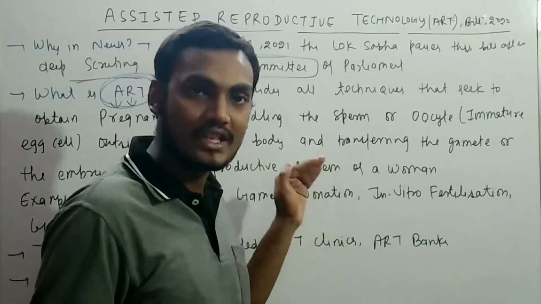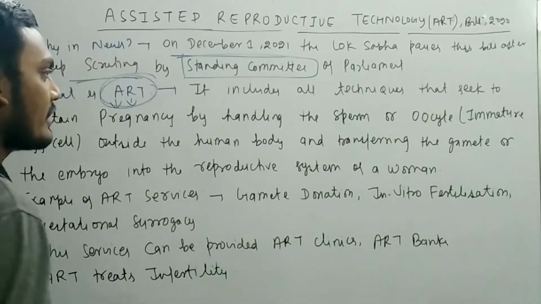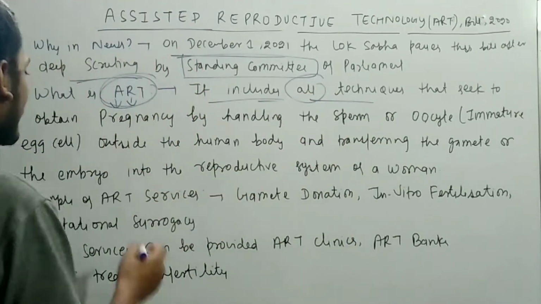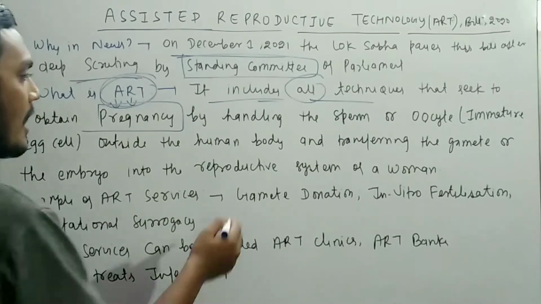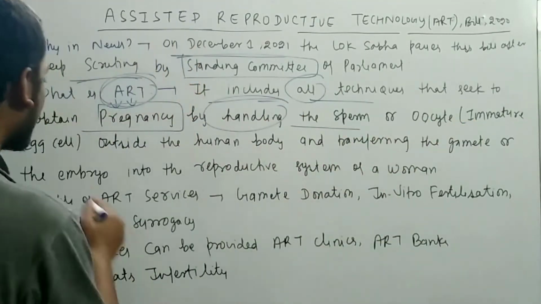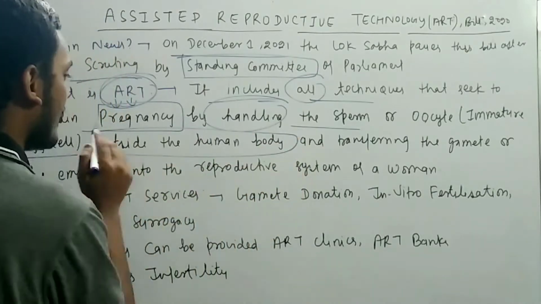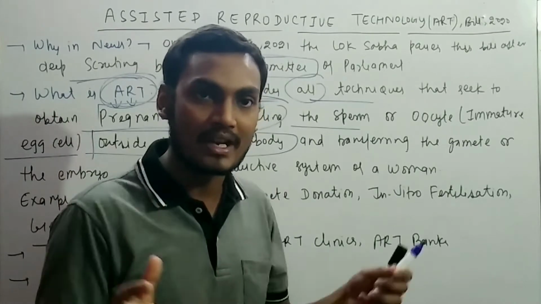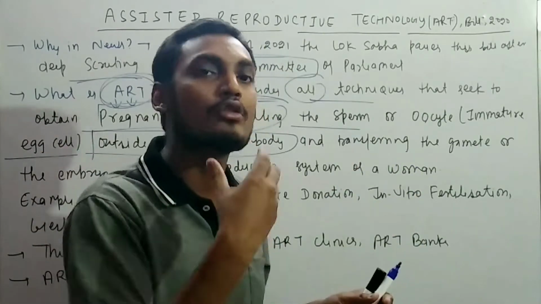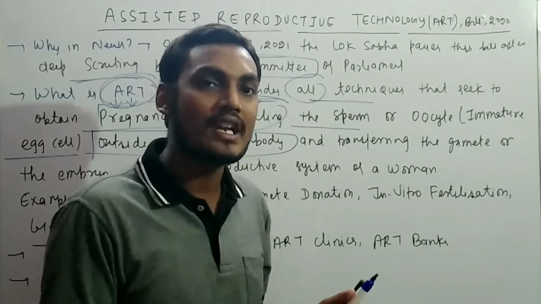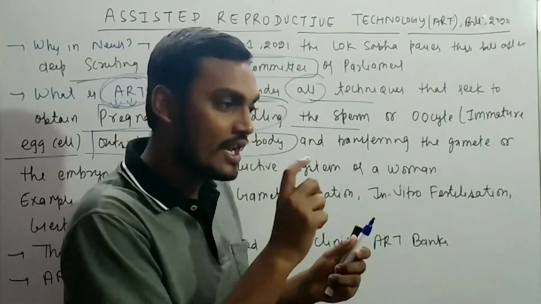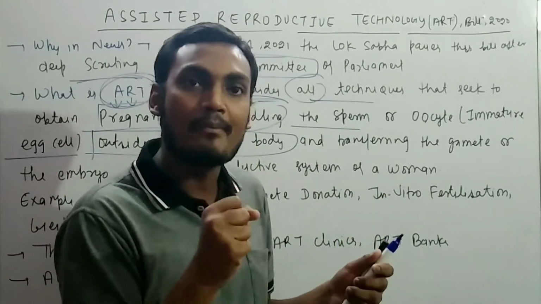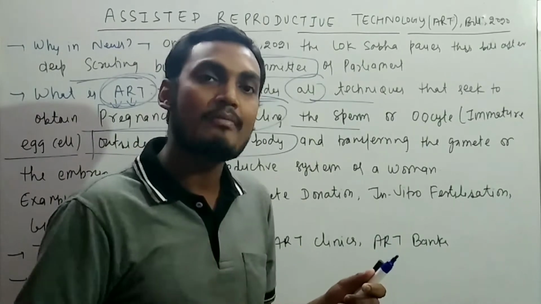According to this bill, assisted reproductive technology includes all techniques that seek to obtain pregnancy by handling the sperm or immature egg cell outside the human body. As I have told you, they take sperm from the male member and egg from the female member, then fertilize them in the lab and clinics through technology. The science is very advanced. They fertilize outside the human body, and then put the embryo into the female member, which leads to the pregnancy of that woman and a child is born.